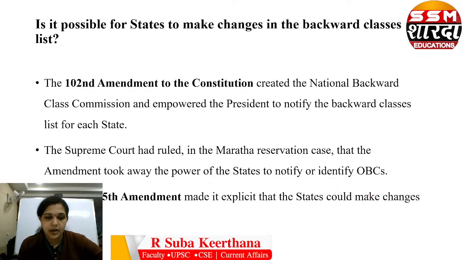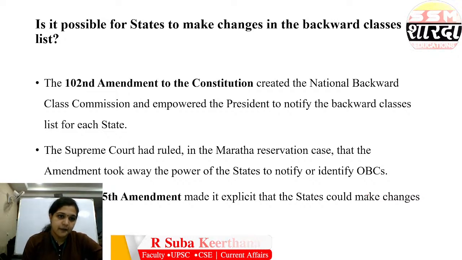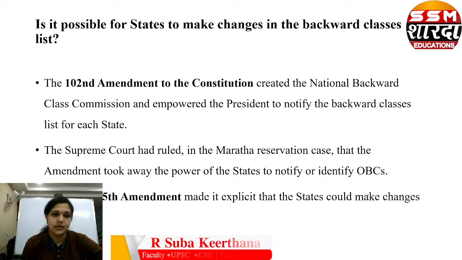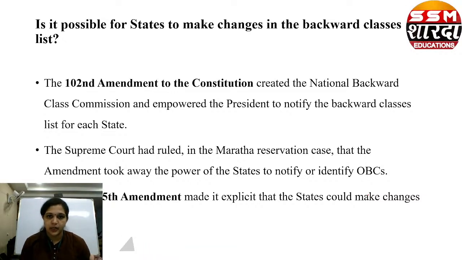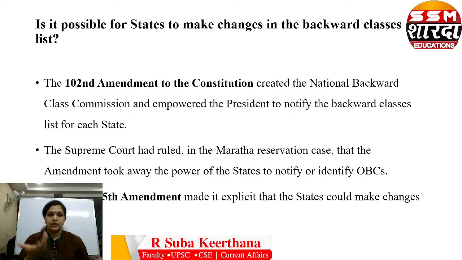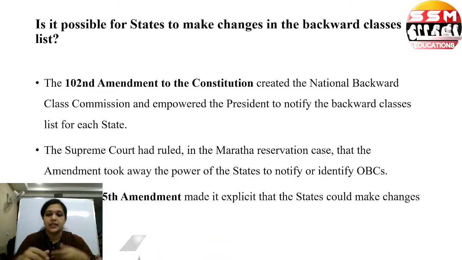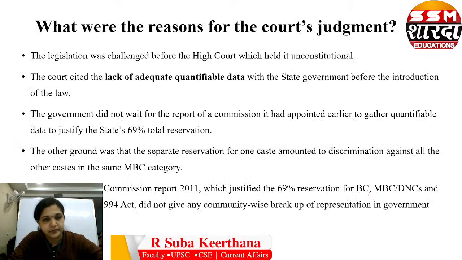But later, the 105th Amendment made it explicit that the states could make changes in their list. So the 102nd Constitution Amendment created the National Backward Class Commission, and under it the President has the power to notify the backward classes. The Supreme Court, in the Maratha reservation case, ruled that the state does not have any power to notify or identify the OBCs. Later the 105th Amendment explicitly mentioned that the state can make changes in their list.